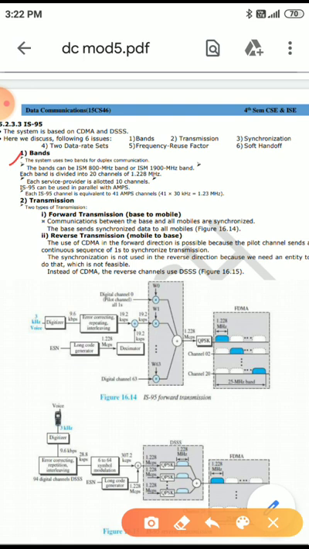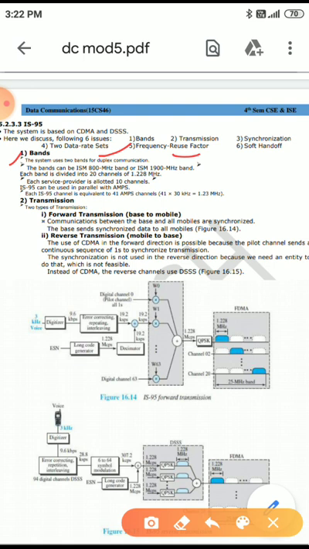The bands can be the ISM 800 megahertz band or the ISM 1900 megahertz band, meaning we can use either of these 2 bands.